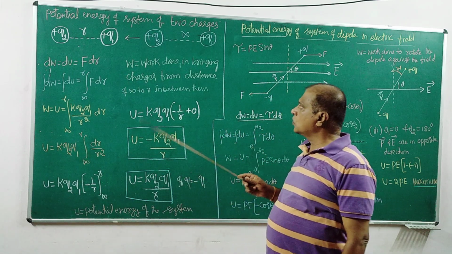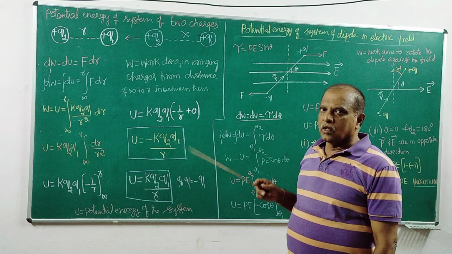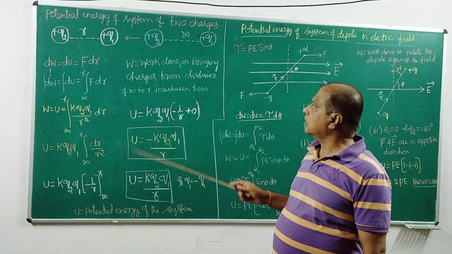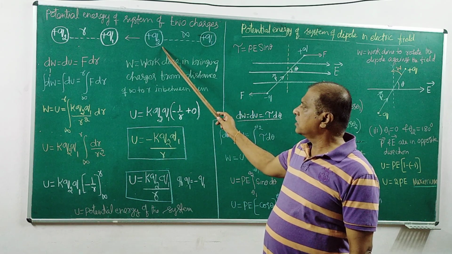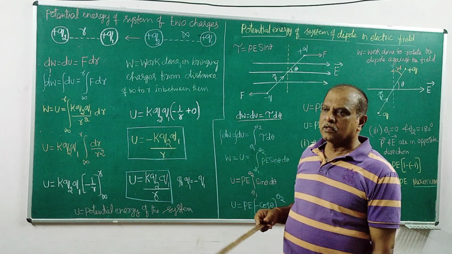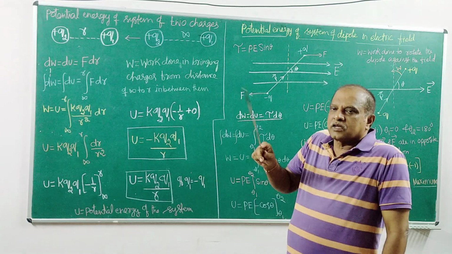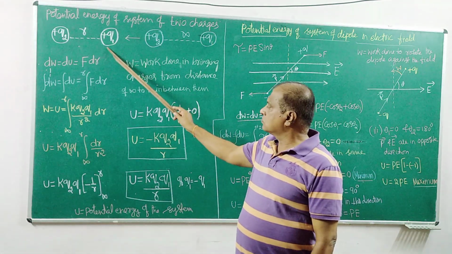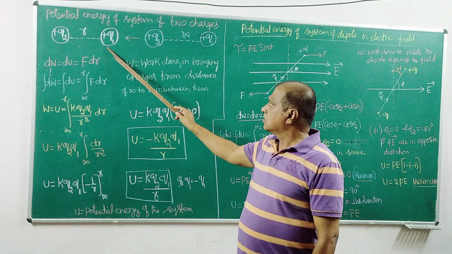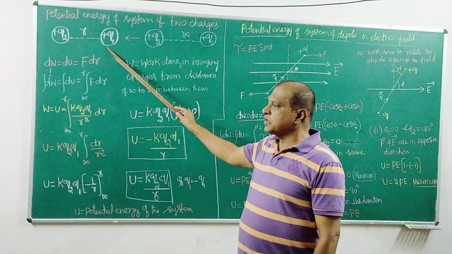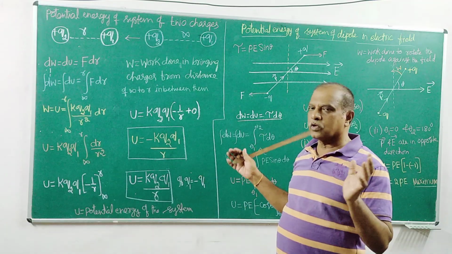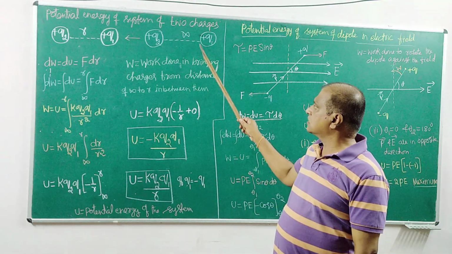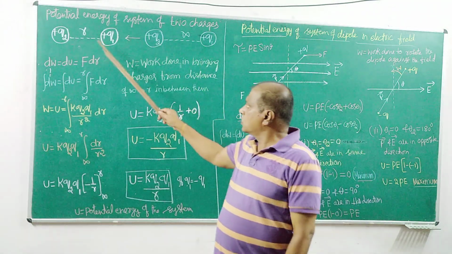So we have to do work, that is, work is done on the system. We must do work on these charges. It is called external work, that is, work from the external side. Because of electrostatic repulsion, the charges will not come closer on their own, so work has to be done on them to bring them to this distance.